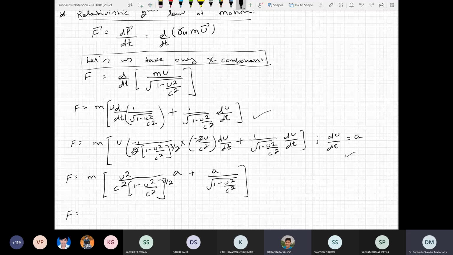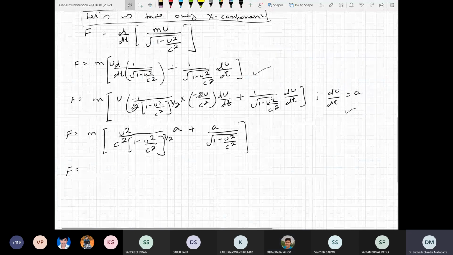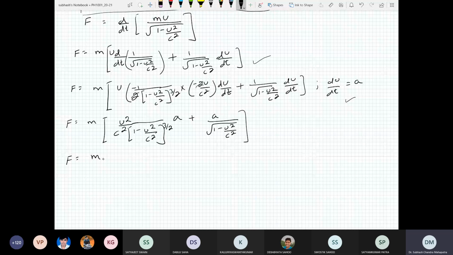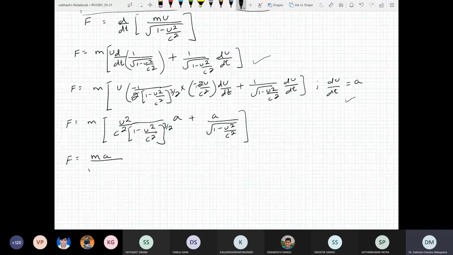Let's say only x component velocity is there. Then we can write m a. I can take out this factor of 1 minus u square by c square outside. Then what it becomes is u square by c square over 1 minus u square by c square, plus 1. Am I right?